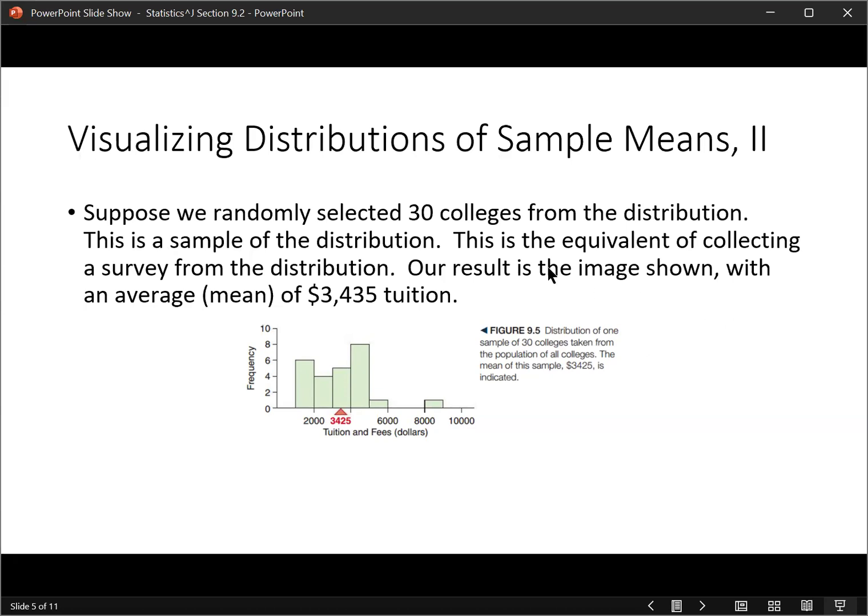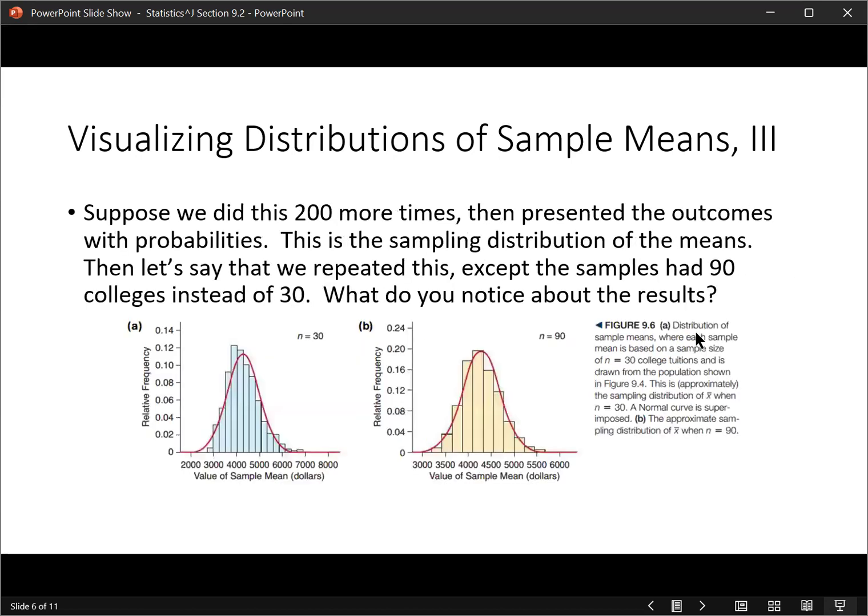All right, so suppose we found 30 colleges. We calculated the mean for those 30 colleges, and we got 3,425. Okay, note there's a typo there. That should be 25. Now, let's say that we did that 200 more times, and then we wrapped that result into a picture with outcomes and probabilities. We've got outcomes on this side and probabilities on this side. You can think of relative frequencies like probabilities. For example, 0.04 would be like a 4% probability of getting that outcome.